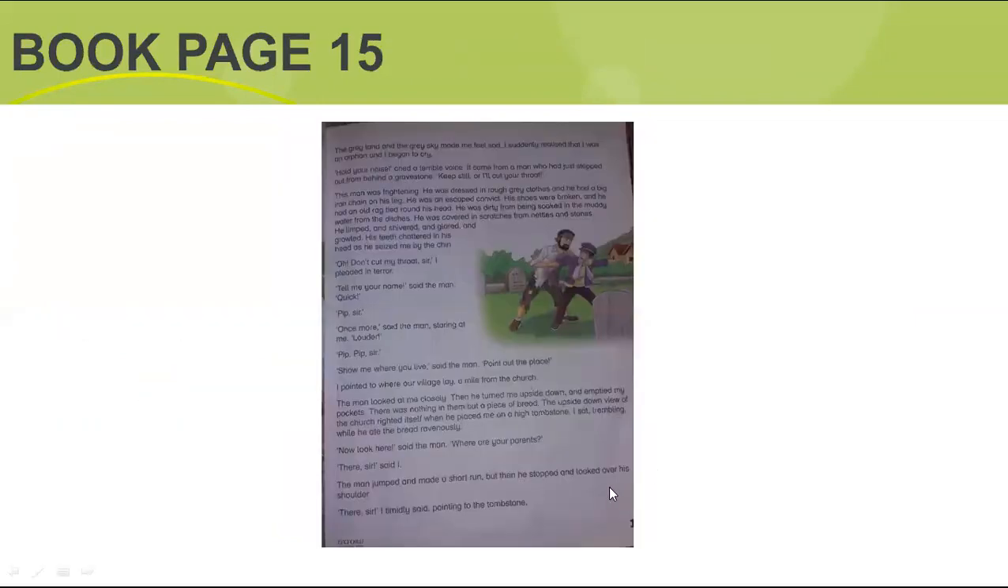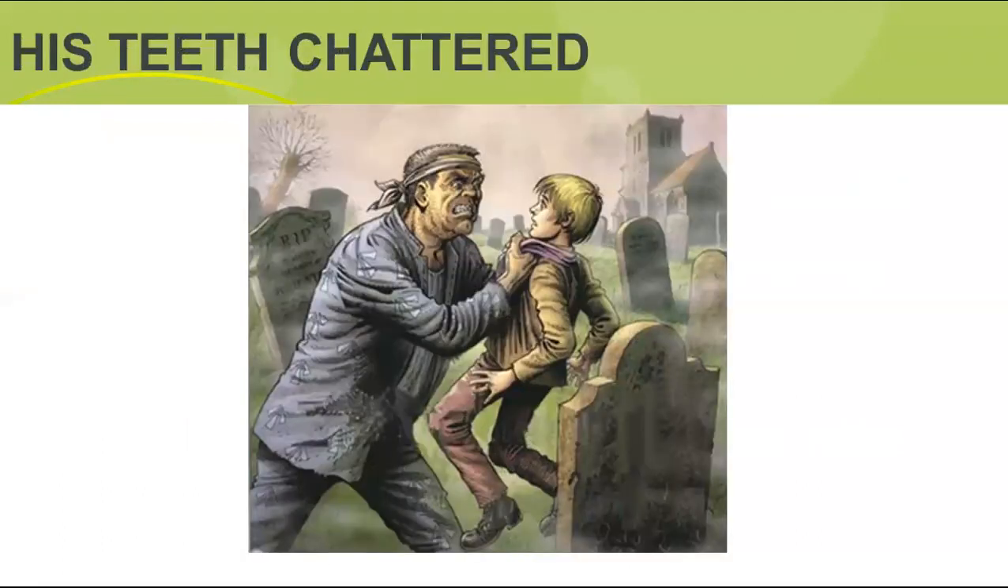You can look at the picture given on book page 15. He was an escaped convict, escaped from a prison. His shoes were broken and he had an old rag tied round his head. He was dirty from being soaked in the muddy water from the ditches. He was covered in scratches from nettles and stone. He limped and shivered and glared and groaned. His teeth chattered in his head as he seized me by the chin. His teeth chattered like this. Look at this picture.